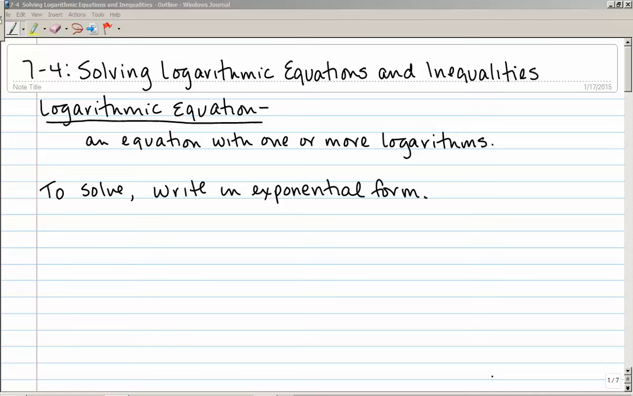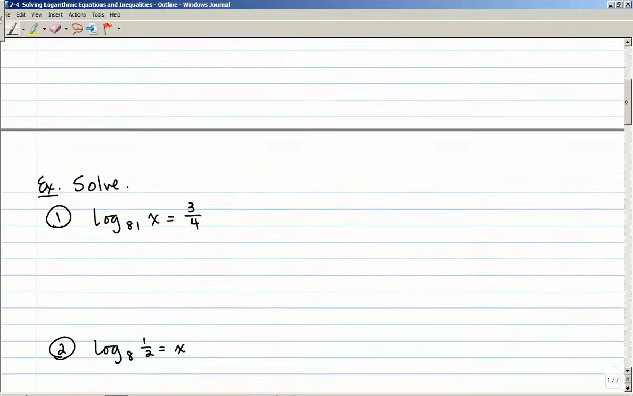Section 7.4 is on solving logarithmic equations and inequalities. A logarithmic equation is an equation with one or more logarithms. To solve these, we want to write them in exponential form. Let's take a look at a couple examples here.